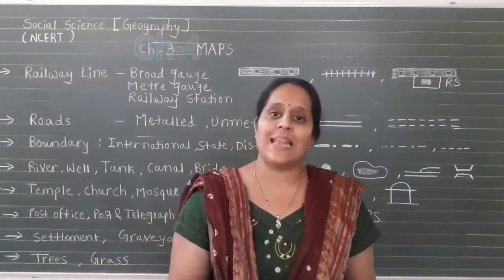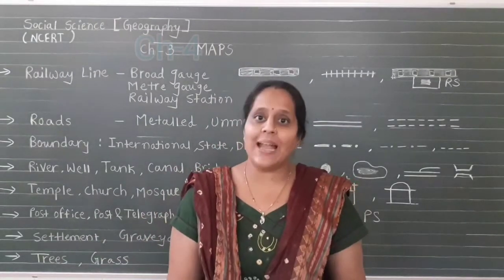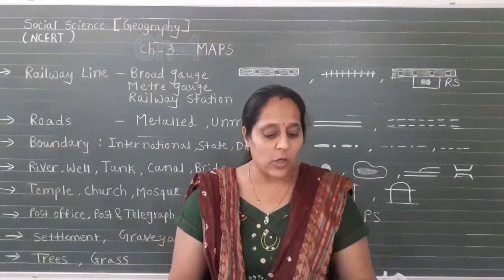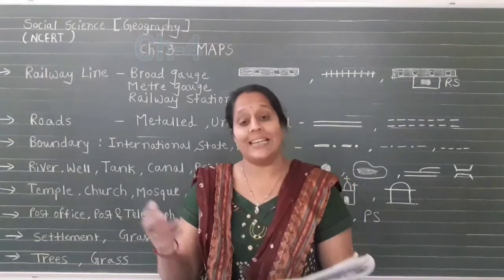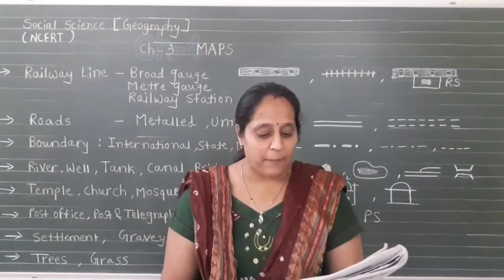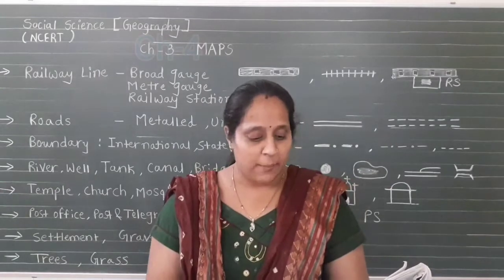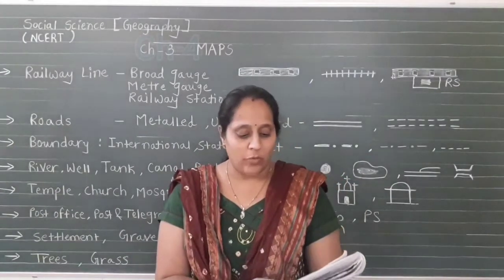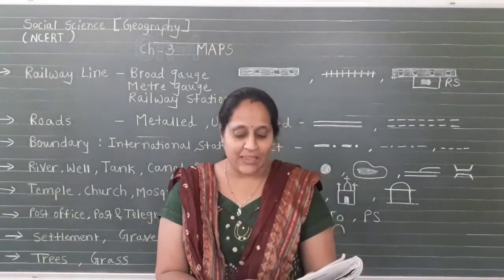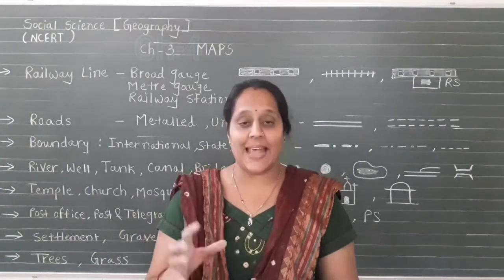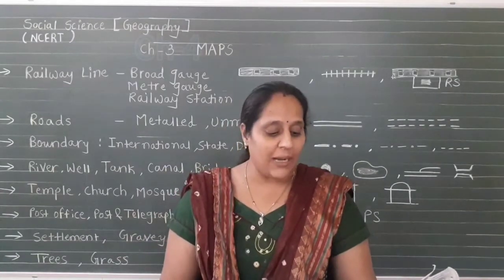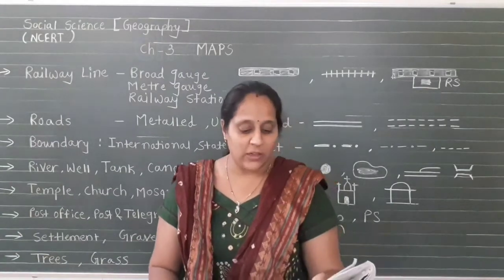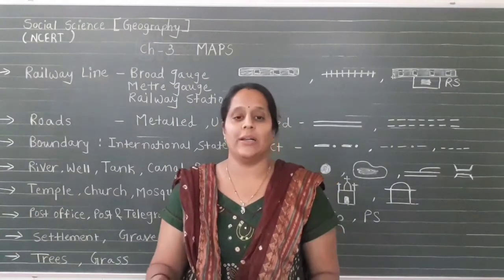Okay, now we are talking about plan. When you want to purchase any property like a house, at that time first they show you the plan of the house. A plan is a drawing of a small area on a large scale. A large scale map gives you a lot of information, but there are certain things which we may sometimes want to know. For example, the length and the width of a room, the exact area of a room, which can't be shown in a map. At that time we can refer to a drawing drawn to scale called a plan.